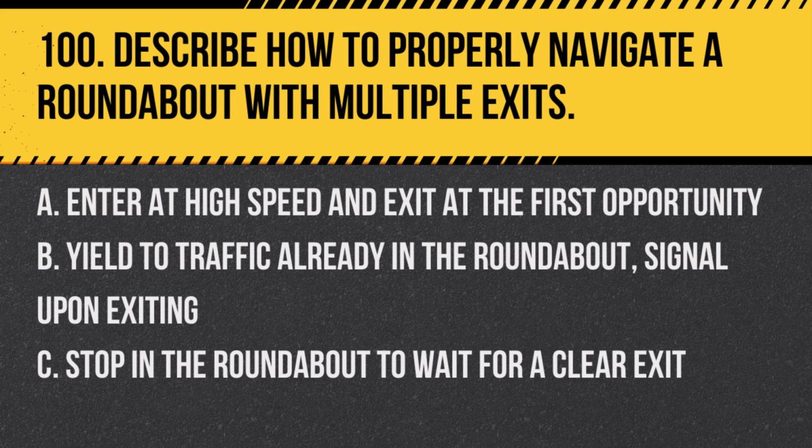Question 100. Describe how to properly navigate a roundabout with multiple exits. A. Enter at high speed and exit at the first opportunity. B. Yield to traffic already in the roundabout. Signal upon exiting. C. Stop in the roundabout to wait for a clear exit. Answer. B. Yield to traffic already in the roundabout. Signal upon exiting. This ensures smooth flow and safety within the roundabout.